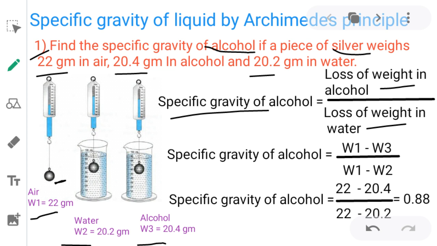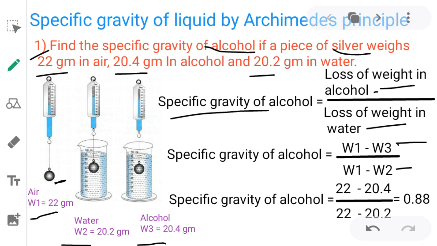By subtracting those two, W1 minus W3, we get the loss of weight in alcohol. How much weight the silver loses in alcohol is found by subtracting the weight in alcohol from the weight in air. Next, in the denominator, the loss of weight in water is found using W1 minus W2. W1 is the weight of silver in air, W2 is the weight of silver in water. W1 minus W2 gives the loss of weight in water.